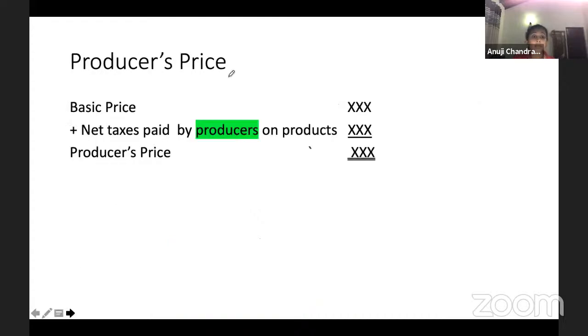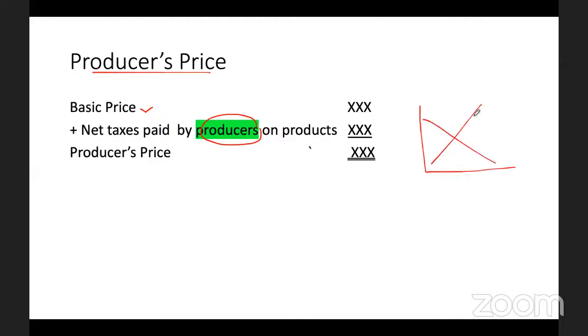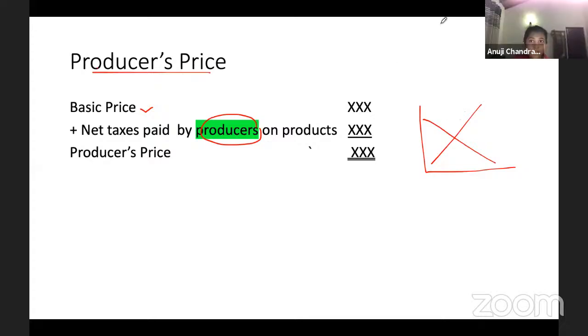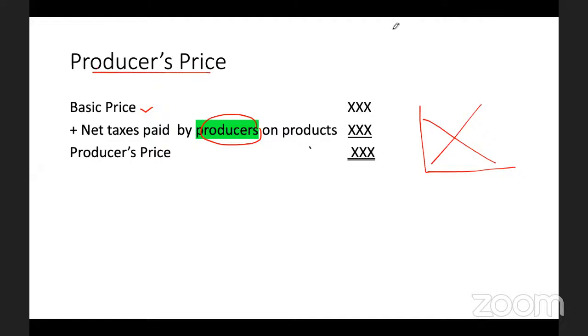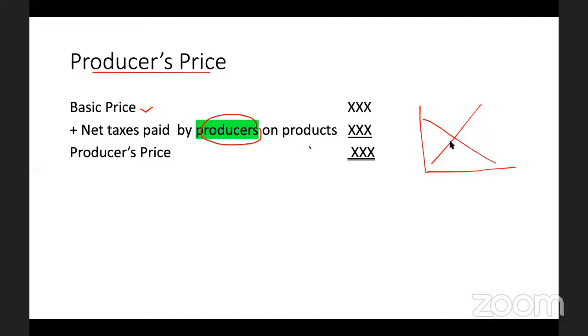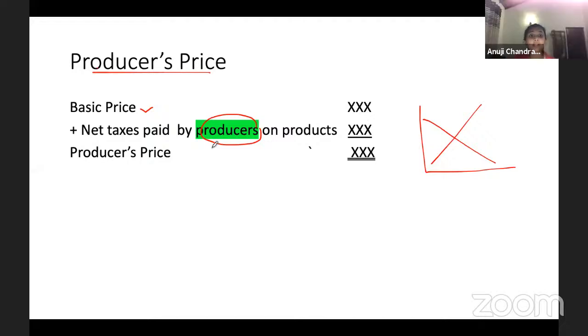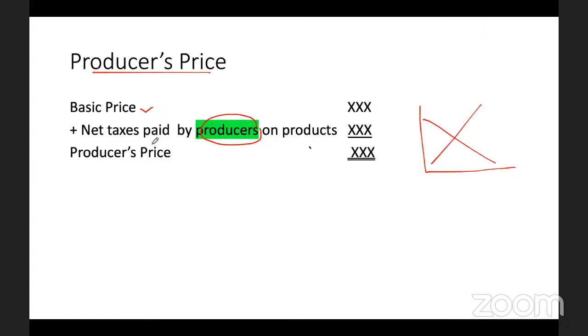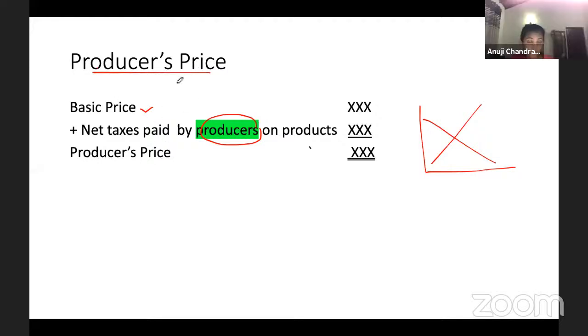Next one, when you want to calculate the producer's price, now guys, the producer's price has to be calculated using the basic price. For the producer's price, you have to add the tax portion which is paid by producers. What is the portion of taxes that should be paid by the producer? The bottom part in the graph I showed you before, that is what you should add, the net taxes paid by producers. Then you can get the producer's price. It is usually uncommon that they will ask this, but just have an idea.